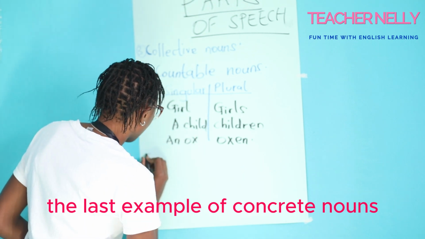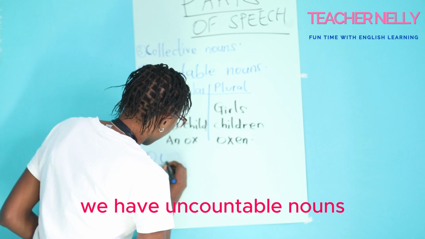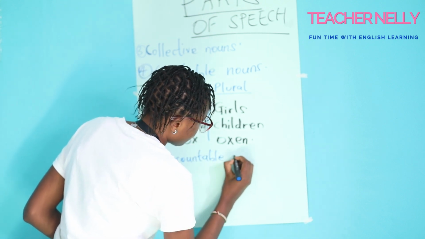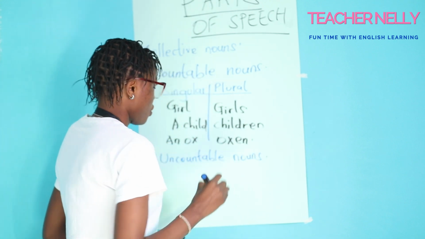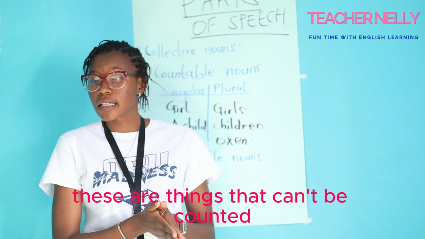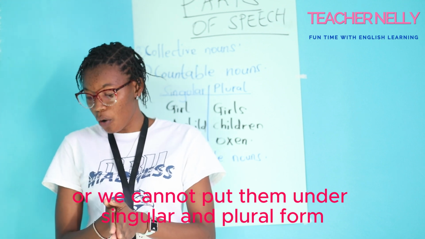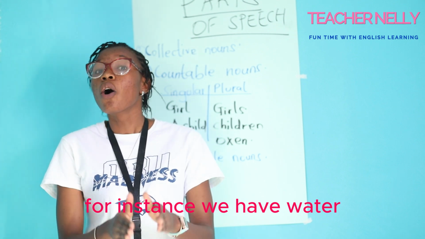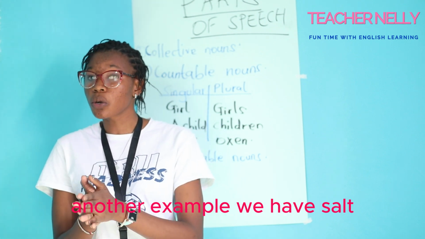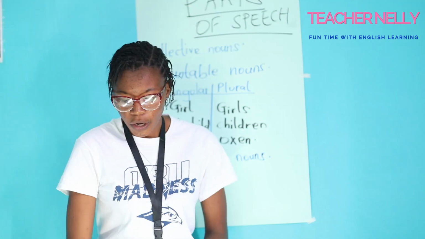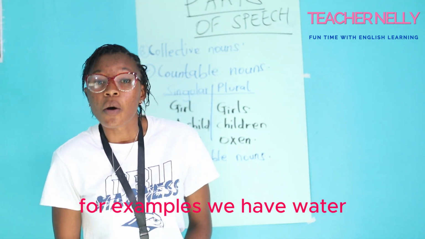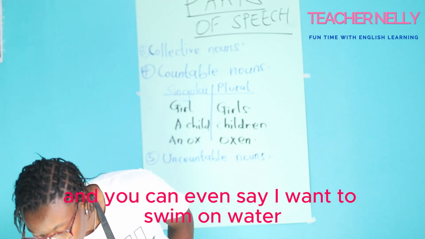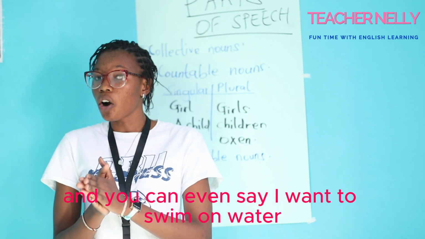The last example of concrete nouns, we have uncountable nouns. What are uncountable nouns? These are things that can't be counted, or we cannot put them under singular and plural form. For instance, we have water. Another example, we have salt. Another one, we have sugar. For examples, we have water. Teacher Nelly poured some water on the floor. And we can even say, I want to swim on water.